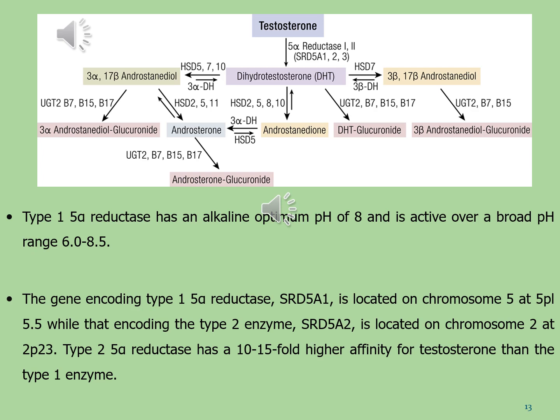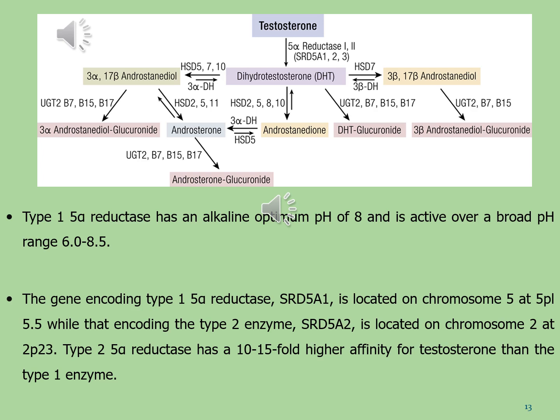Finally, the steroid 3-beta 17-beta androstanediol gives 3-beta androstanediol glucuronide by the effect of enzyme UGT2B7 and B15. This is the basic diagram and schematic pathway for the synthesis of dihydrotestosterone.